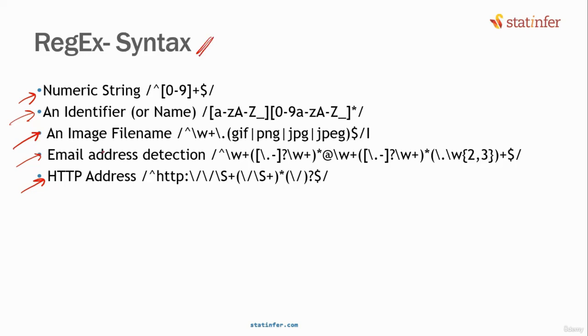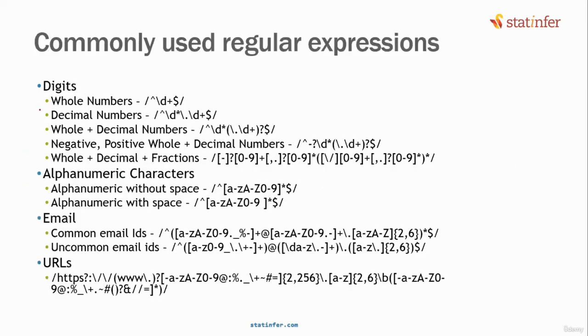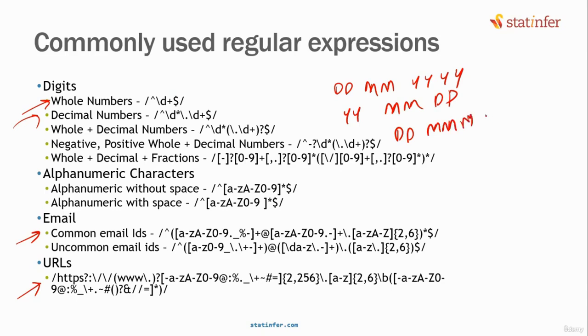Otherwise, as of now, you can search for a regular expression. If you want to identify numbers or digits, just go to Google and search for the regular expression for identifying digits. For whole numbers, this is the one. For decimal numbers, this is the one. For alphanumeric, what is the regular expression for identifying emails? What is the regular expression for identifying URLs? What is the regular expression for identifying date formats? Different formats. Somebody was saying, what if somebody writes DD, MM, YY format, somebody writes YY, MM, then DD, or somebody writes DD, MMM, and then YY?